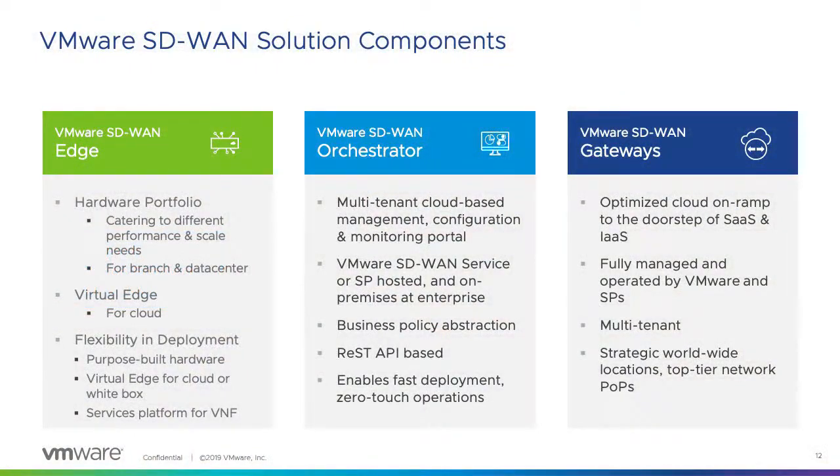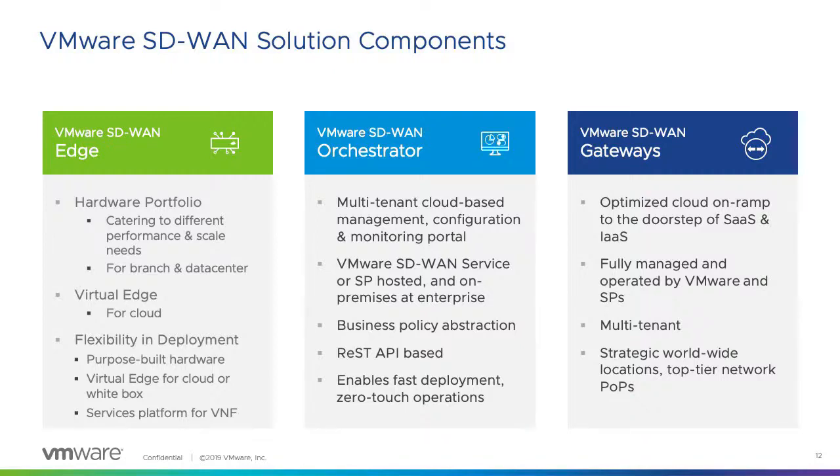So let me just explain about VMware SD-WAN solution components. What are the components? It is built on the same approach of software defined network. It has two components, edge, one component in your data center, and two components in the cloud, orchestrator and the gateway. Edge is what? Is nothing more than what you are using in your branch router.